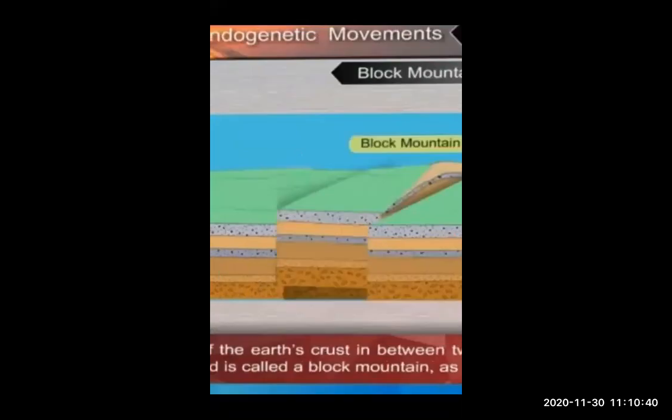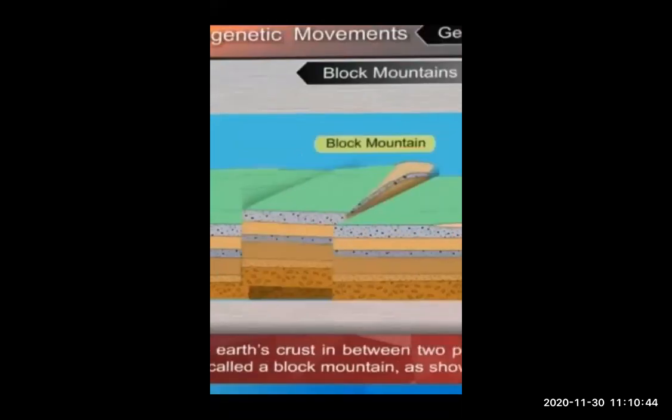The breaks which happen between the two lands, and the upper portion, the middle part, is the block mountain. So the block mountain means the internal movement when the horizontal waves move away from each other. At that time, block mountains are formed.